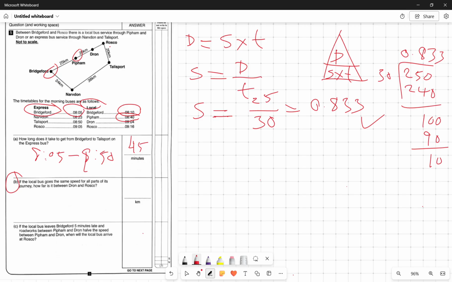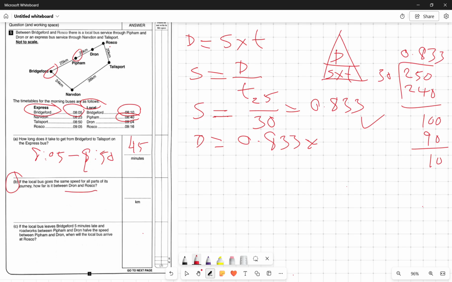Now what you're going to do, very simple, okay? We need to find out the distance between Drawn and Roscoe. So how do we find the distance? Distance is speed times time. Speed we already found: 0.83. This is the speed, and now we're going to check how long it takes.